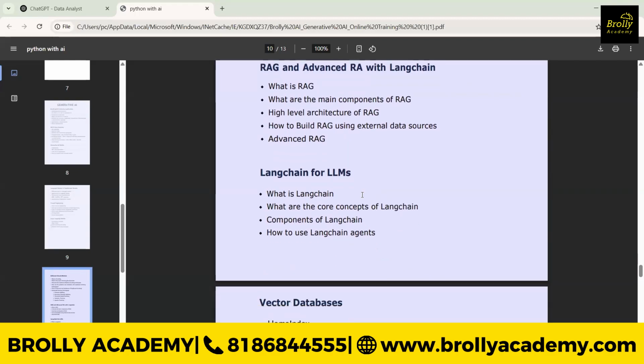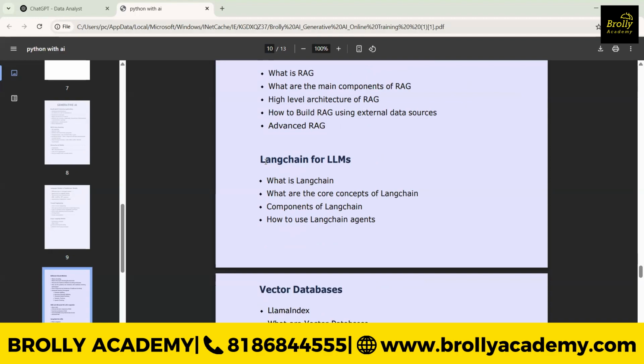Yesterday we had seen one particular demo with respect to an LLM model, that is Gemini, by using an API. We had taken an API key, performed LangChain, and built a chatbot. Based on my question, it was giving the output answers.